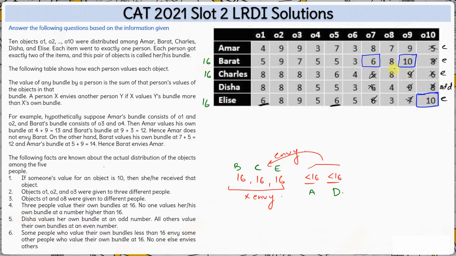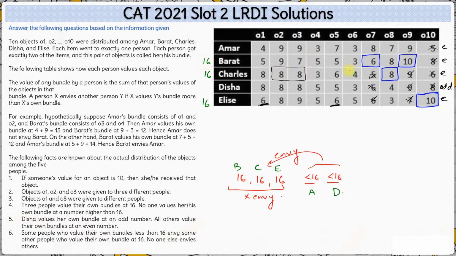That means Charles will have object 8 with him and one of O1, O2, O3. Now it's also given that O1 and O8 cannot be with the same person. That means Charles will have one of O2 and O3 only, and not even O1.